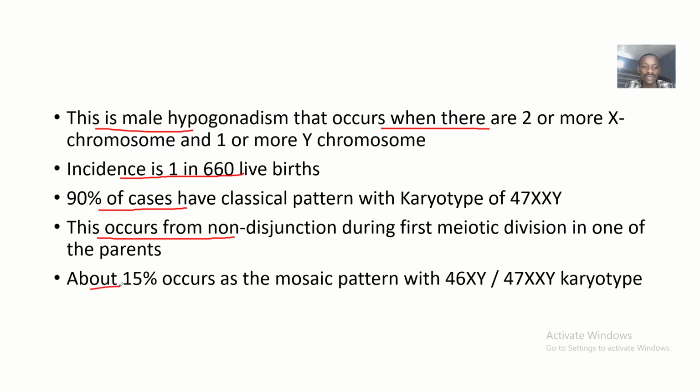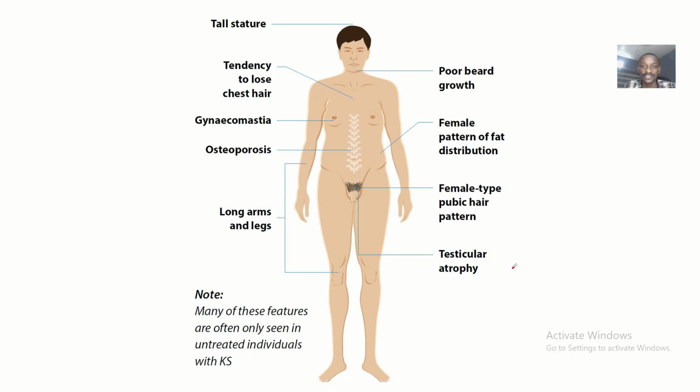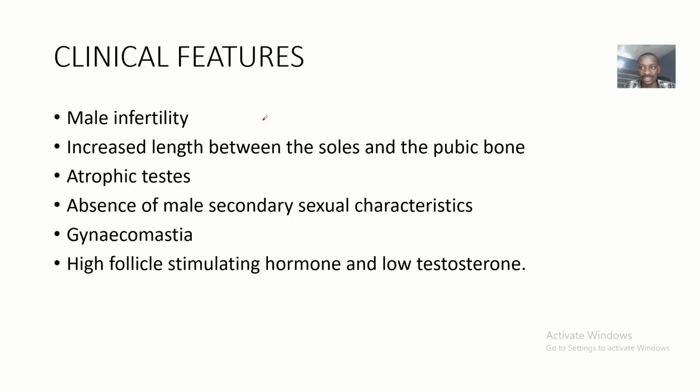About 15% occur as mosaic patterns, with 46XY and 47XXY karyotypes. So you can see this, you see gynecomastia, several clinical presentations, right? So I have the clinical features here. We'll talk about them, and we'll go back to that image.